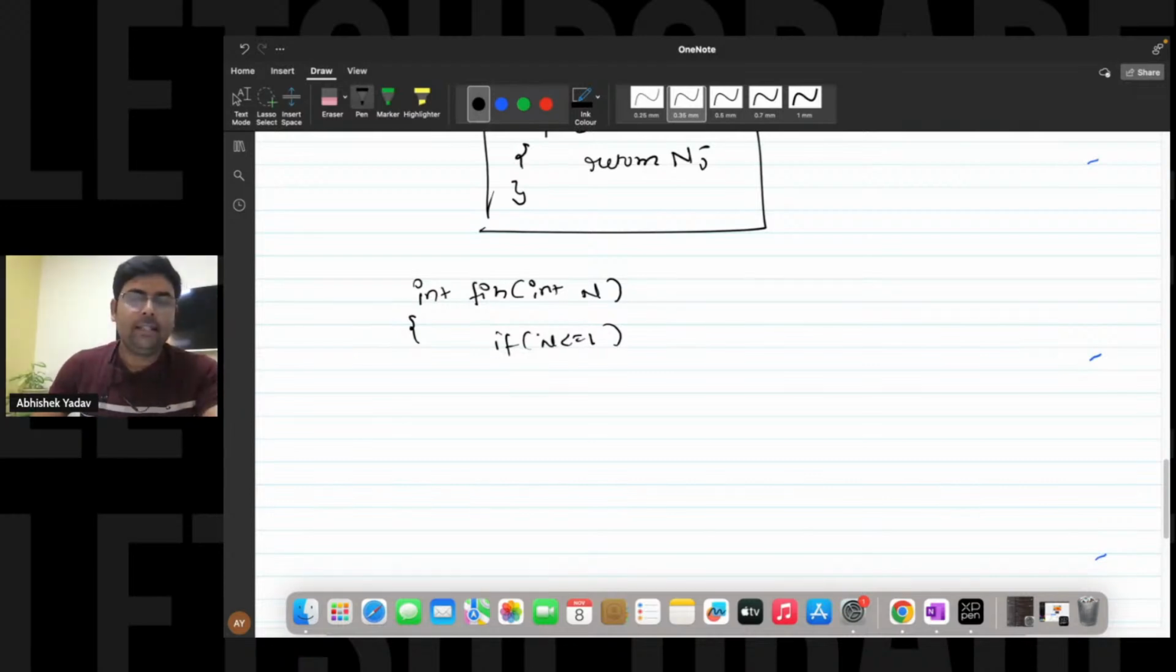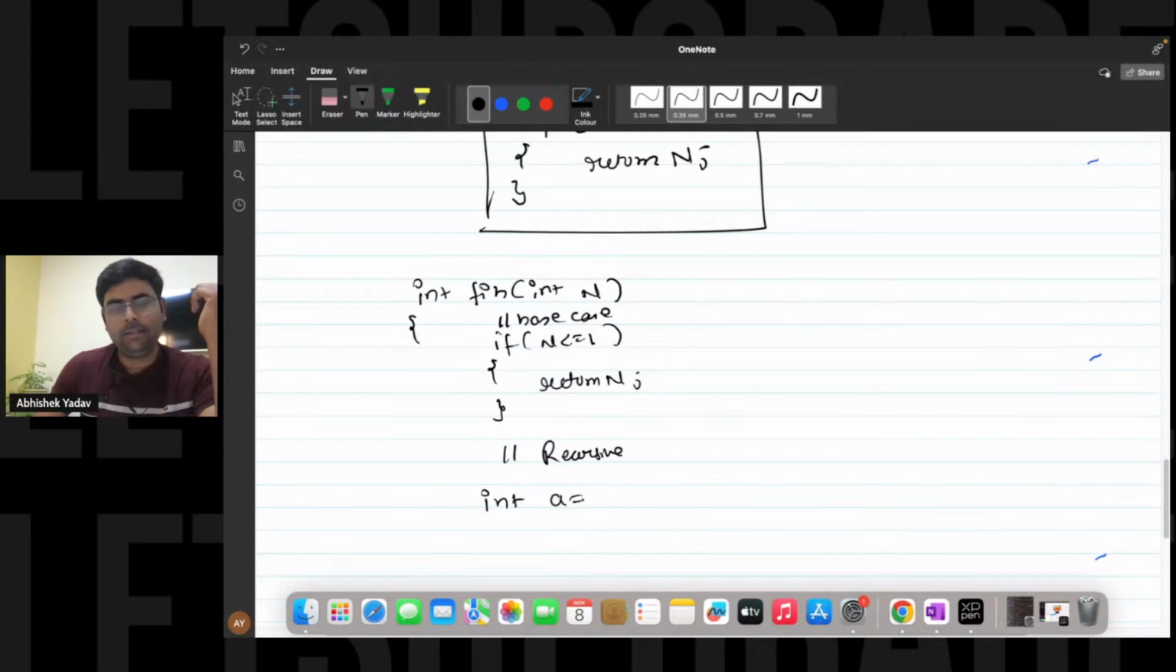So here, if n is less than equal to 1, that is the base case. What do we do? Return n. Okay, this will be the base case. And after that, we have the recursive relation, right? Recursive relation is what? Hey, please go and solve for n minus 1, right? And similarly, go and solve for n minus 2. That is Fibonacci of n minus 2 here.